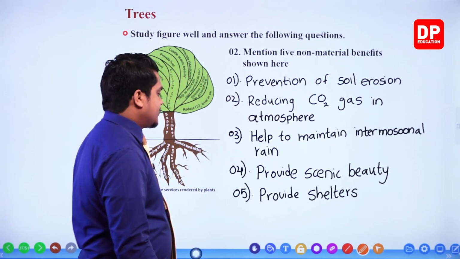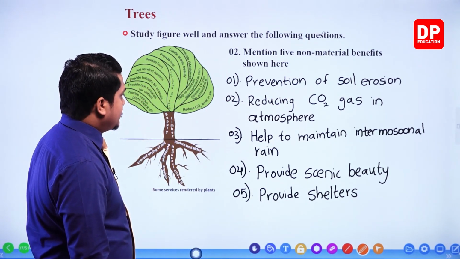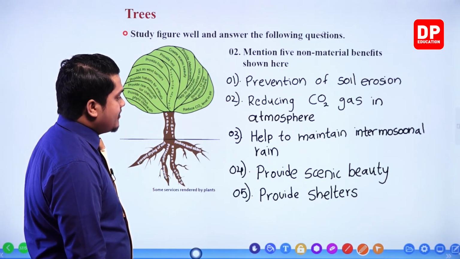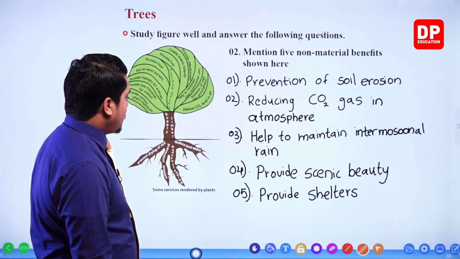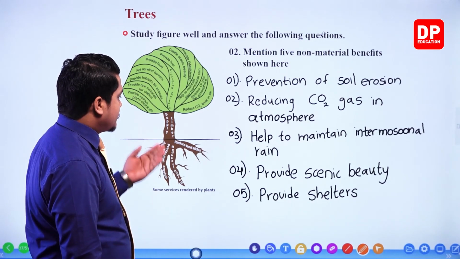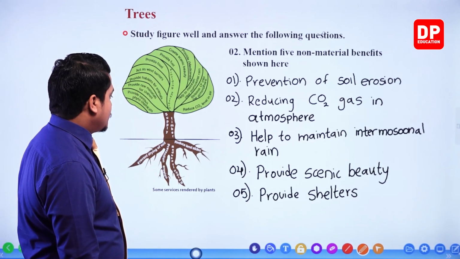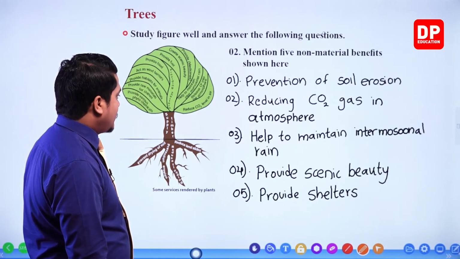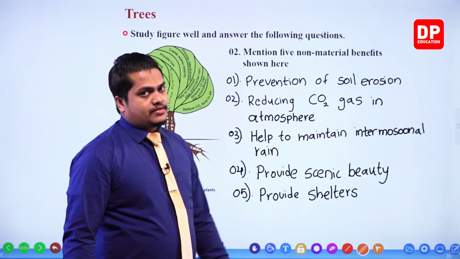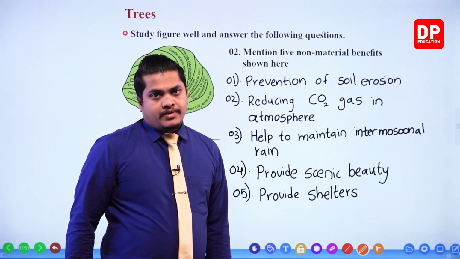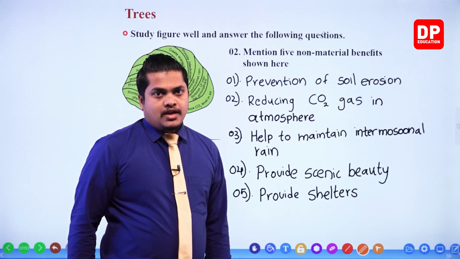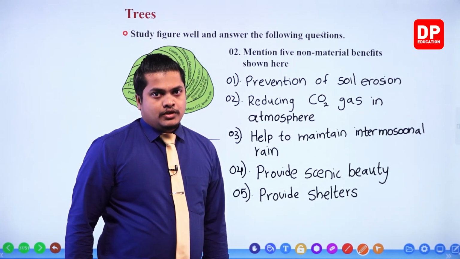So these are the non-material benefits that we obtain from plants given here. Other than that, it reduces landslides and also it prevents the drying of soil, and there are several other things when we take the non-material uses of a plant, my dear children.